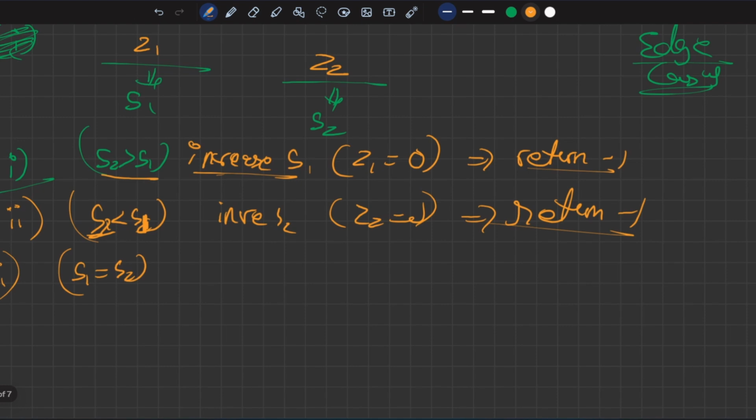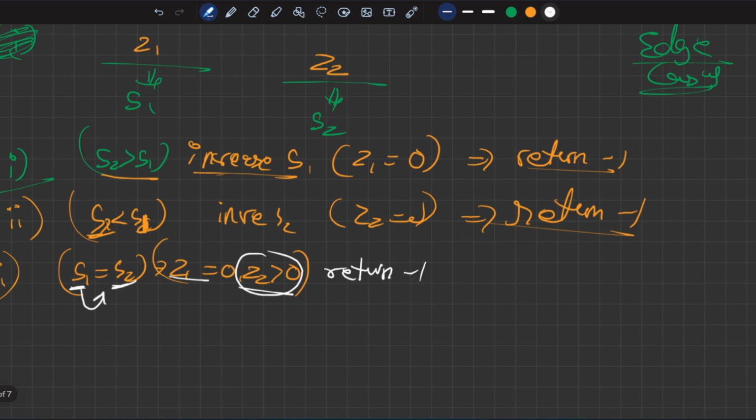But for example, number of zeros. Okay, S1 is equal to S2. But number of zeros in first array are not present and Z2 is greater than 0. As I told you, we have to replace all the zeros with the 1. So पहले में तो 0 है ही नहीं. अगर इसमें 0 है तो obviously इसकी वैल्यू बढ़ जाएगी. तो हमें S1 को भी S2 के बराबर इंक्रीज करना पड़ेगा. पर S1 में 0 है ही नहीं. There is not any 0 present in S1. So we can't make this equal. So here also return -1.